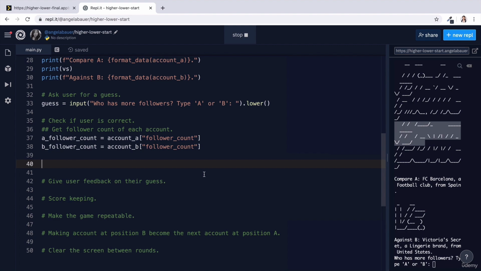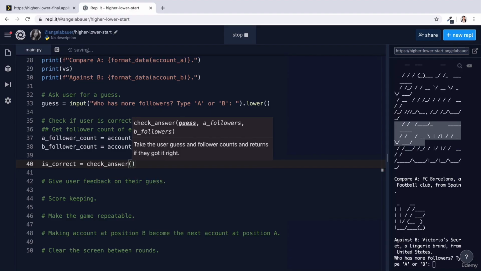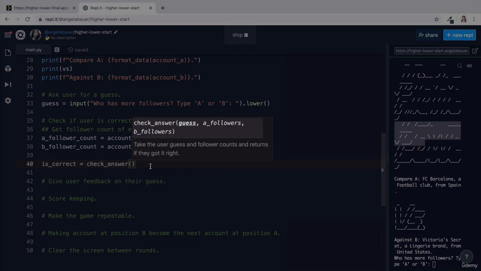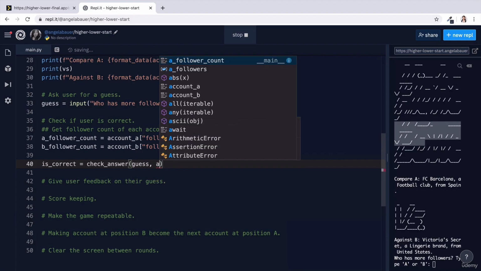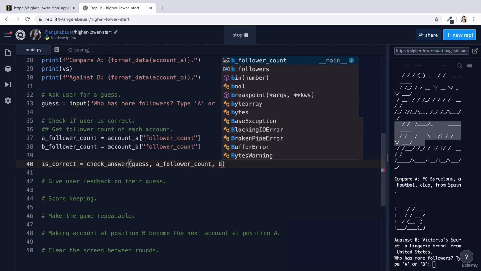Now we can check that in here, and we could create a new variable called is_correct and set that to equal the output of our check answer function. So we're going to call it and pass in all the necessary things: the guess, and then the A follower count, and the B follower count.